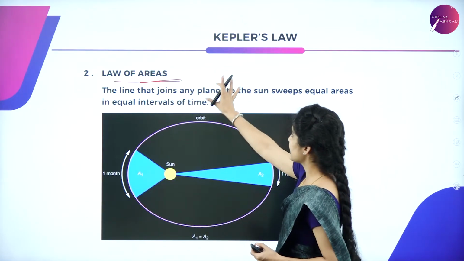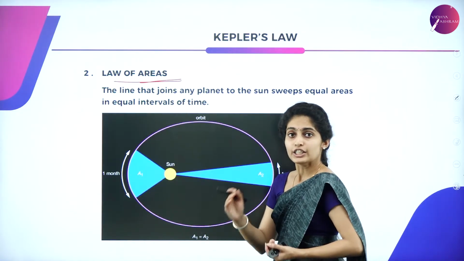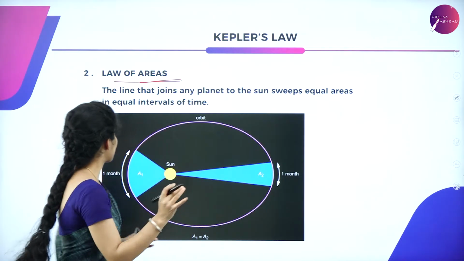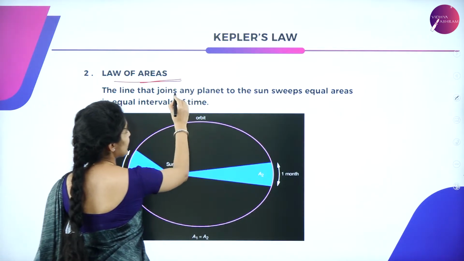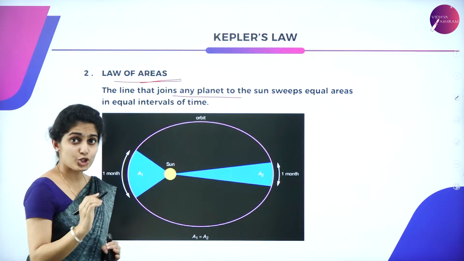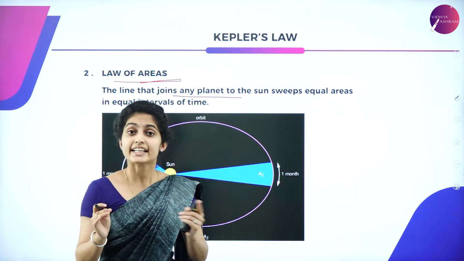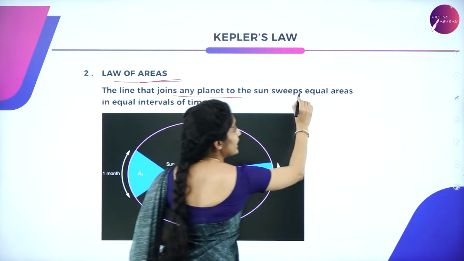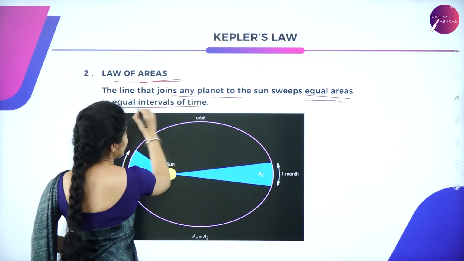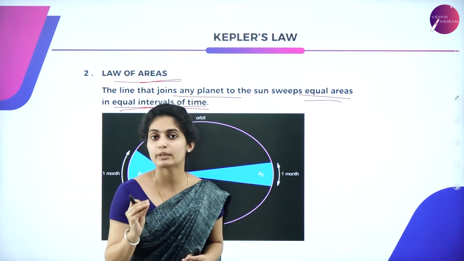Now here in the second Kepler's law, we have the law of areas. So here we concentrate on the areas. Okay. The line that joins any planet to the sun sweeps equal areas in equal intervals of time. Equal areas in equal intervals of time. This is the most important line.